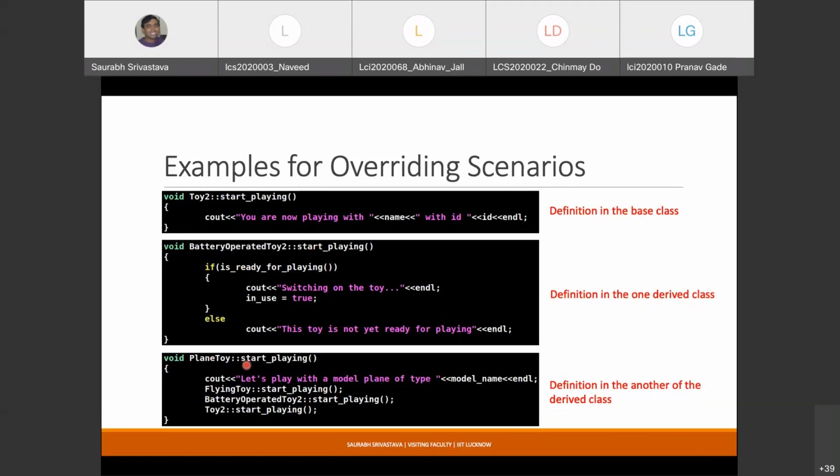And in the plain toy class, when I override the method start playing, I've just added one cout statement, and then I'm calling these implementations of the base classes. Flying toy and battery operated toy are both the base classes for plain toy. So I'm simply calling their versions, and then I'm even calling the version from the grandparent. Toy is basically the grandparent of plain toy, and the parent of battery operated toy.